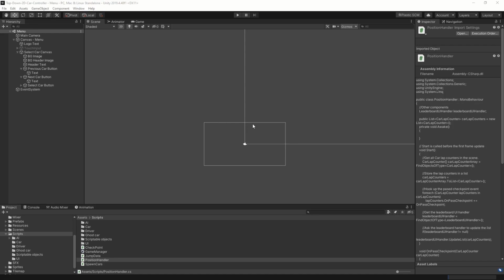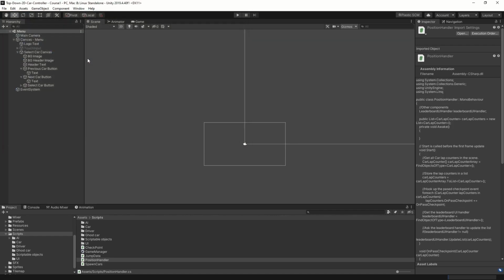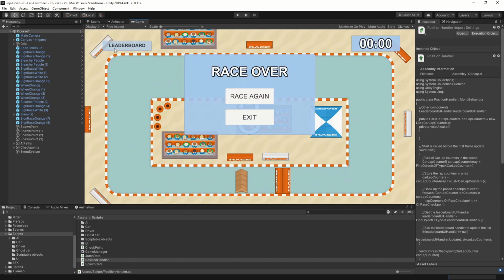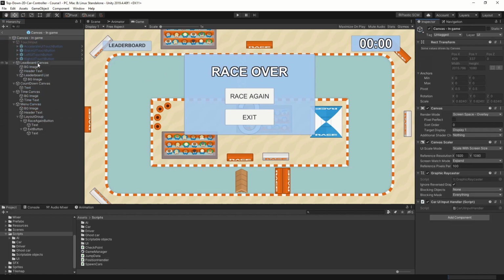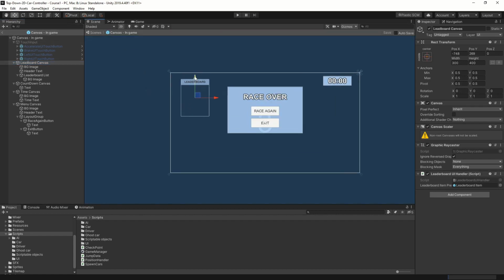Then we wanted a lap counter. So let's look at how our game works now. We have course 1 here, and if you look at the game, we have leaderboard, race over. So let's take our lap timer here and replicate it and use it for a lap counter that we'll place here. Let's open our in-game canvas and look at the scene. We'll take the leaderboard down a little bit, so it's not at the same position as that one.